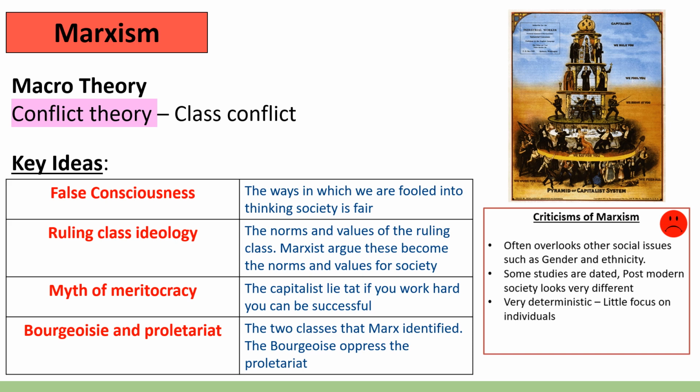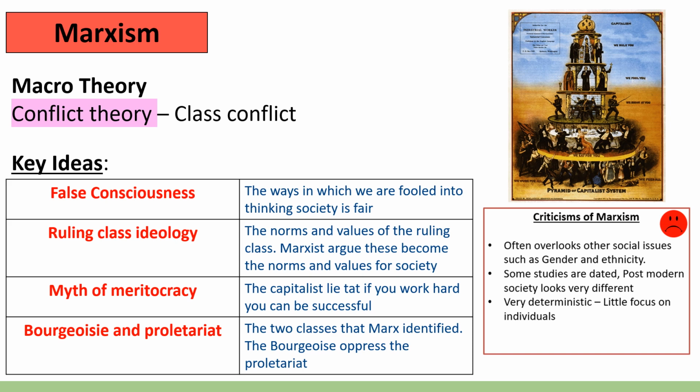And then, of course, we have the bourgeoisie and the proletariat. Marx spoke about these two classes, the bourgeoisie being the ruling class, the owner class, and the proletariat being the worker class. Now, Marx saw the bourgeoisie as oppressing the proletariat, and neo-Marxists don't necessarily use the terms bourgeoisie or proletariat. They may talk about working class or ruling class, but it is this base idea that there are classes in society who are in opposition with each other, which is the very foundation of Marxism.